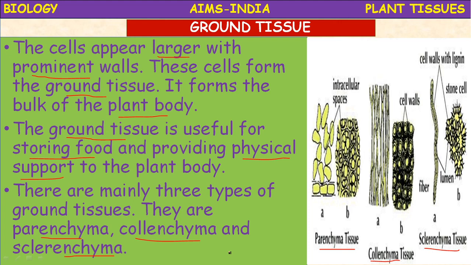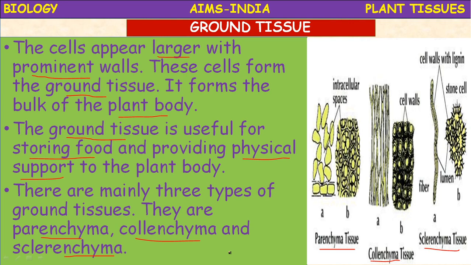In plants, the tissue is divided into two categories: meristematic tissue and permanent tissues. The permanent tissues are again divided into simple permanent tissue and complex permanent tissue. The simple permanent tissues are also called ground tissue. The complex permanent tissues are also called vascular tissues.